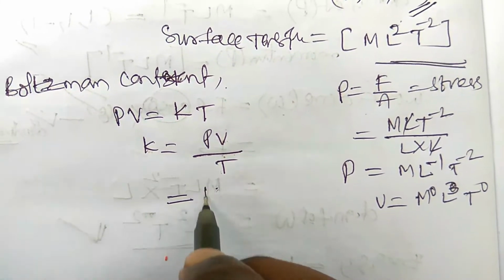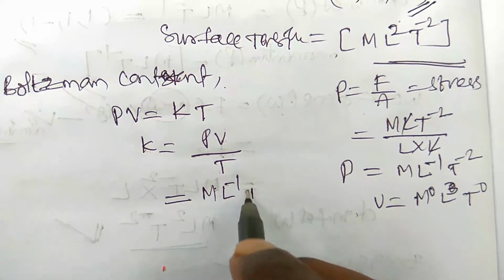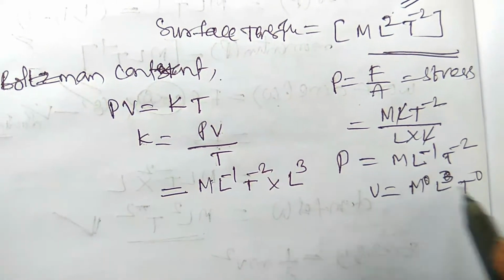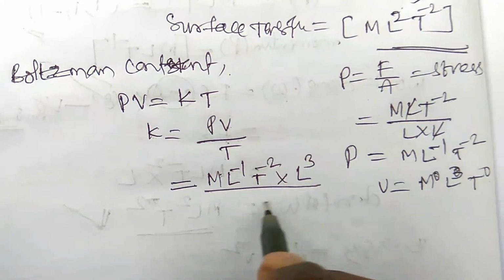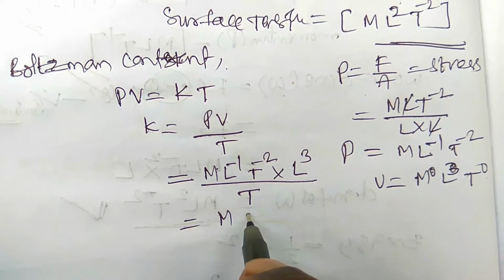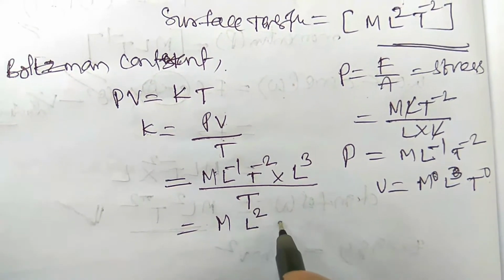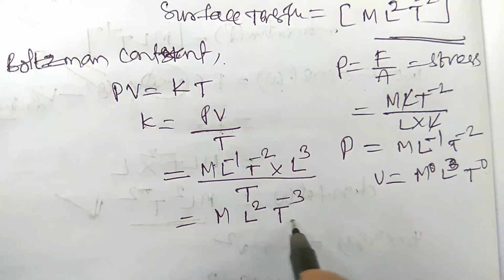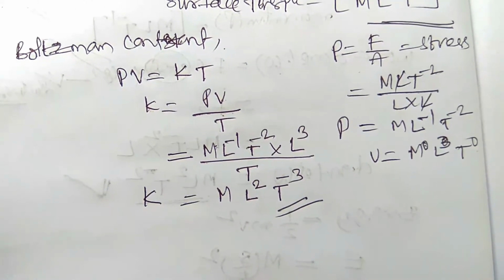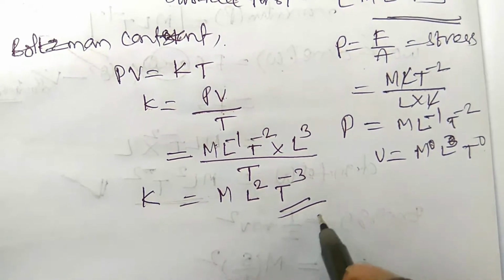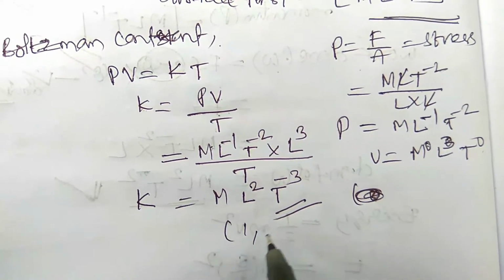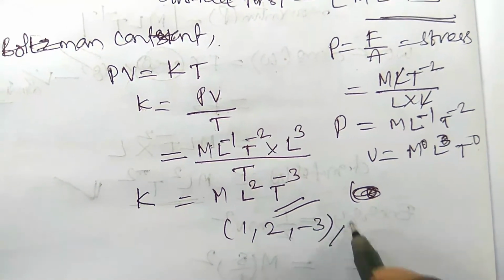So you can write M L minus 1 T minus 2 into L cube, and I write only L cube for volume, and divide by temperature. So you can write M L2 T minus 3. This is the Boltzmann constant. The dimensions of the Boltzmann constant are 1, 2, minus 3.